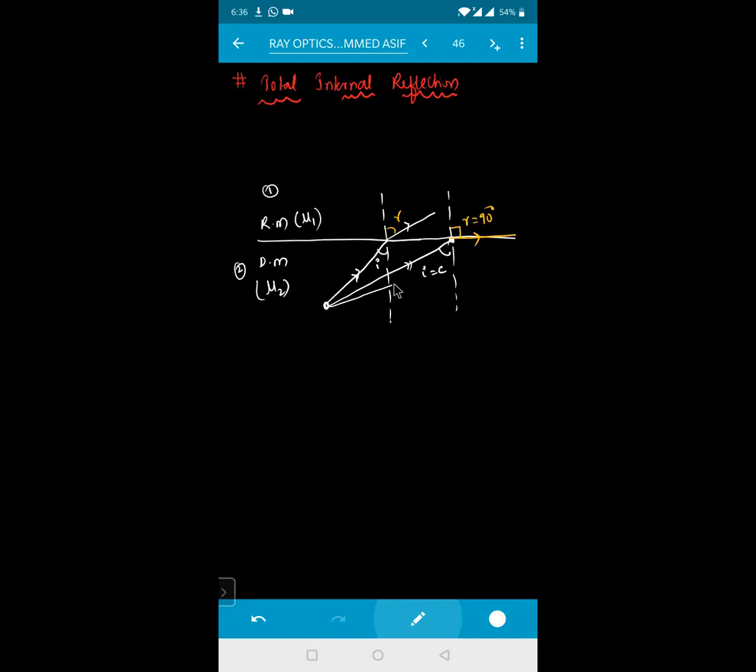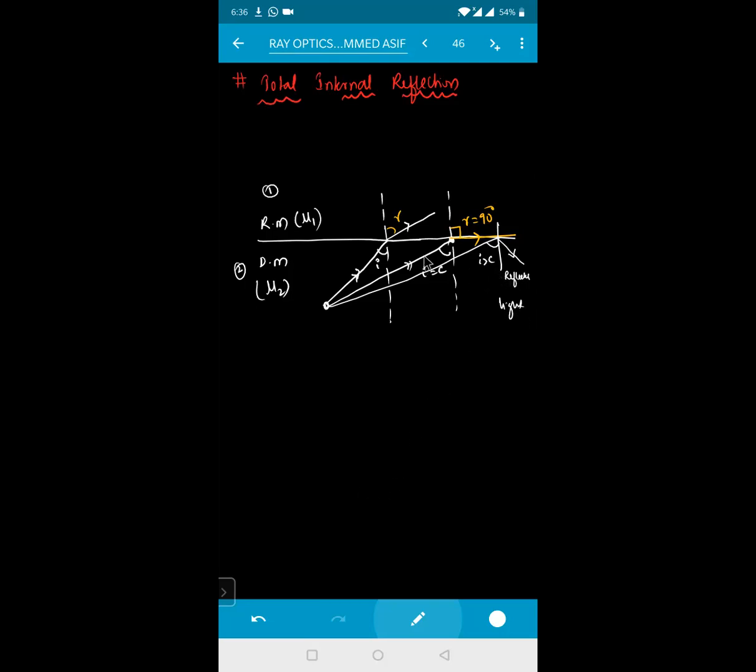Now, if the angle of incidence is greater than the critical angle, that means when another ray of light is incident, and this is your normal, and this angle of incidence is greater than the critical angle, there will be no refraction. Again, the ray of light will come back into the same medium. So this will be your reflected ray or reflected light. Is that clear?